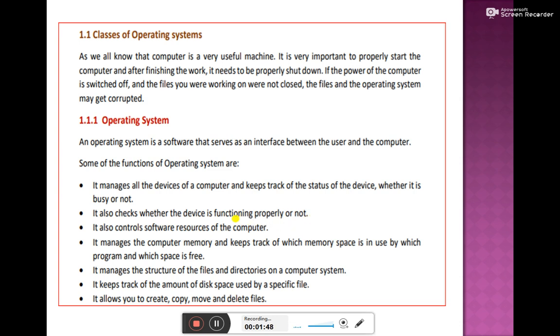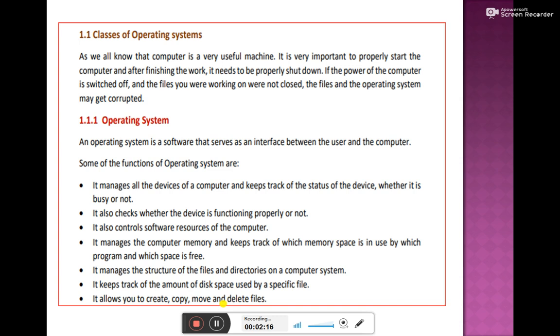Sometimes when your computer is connected with the printer and there is a paper jam in the printer, you get a message on the screen that the paper is jammed, but the paper has been stuck in the printer only, which we cannot see. But we get a message. So who is going to give us the message? That message is received and delivered by the operating system.